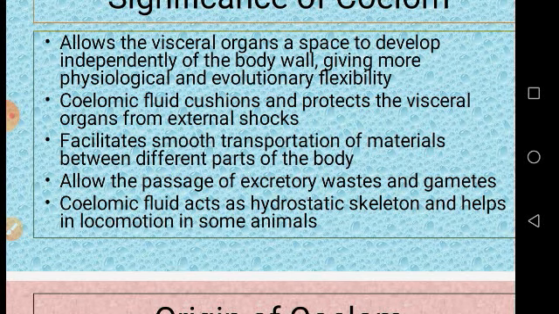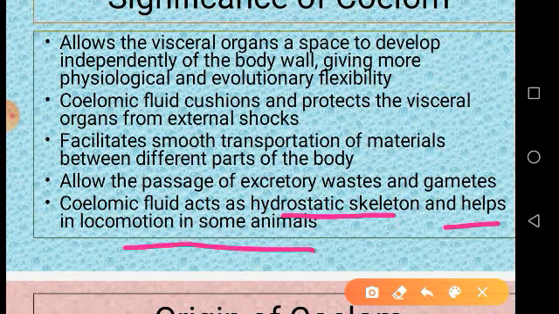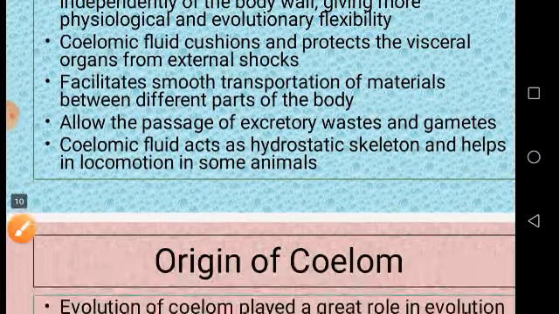Then the coelomic fluid acts as a hydrostatic skeleton and helps in locomotion in some animals, especially worm-like animals like annelids and some arthropods.